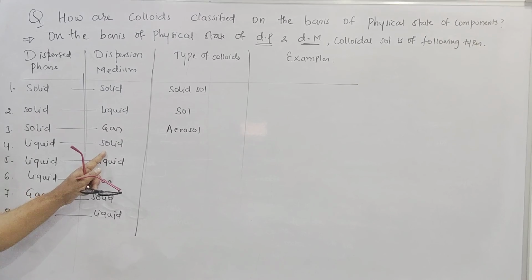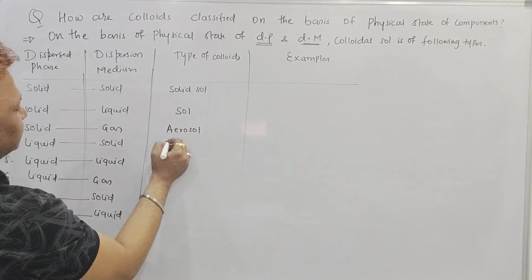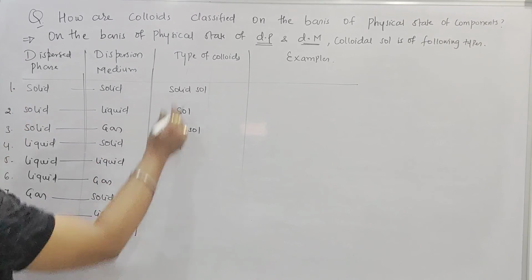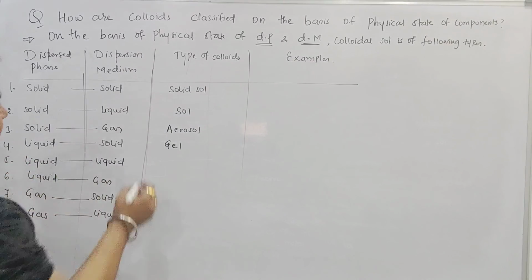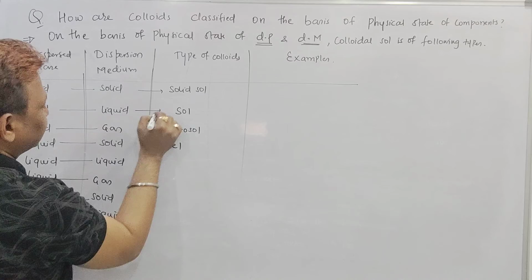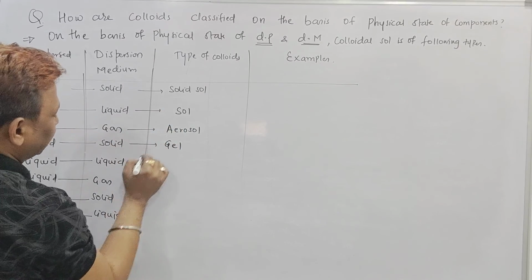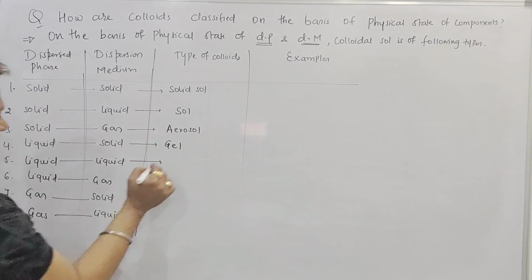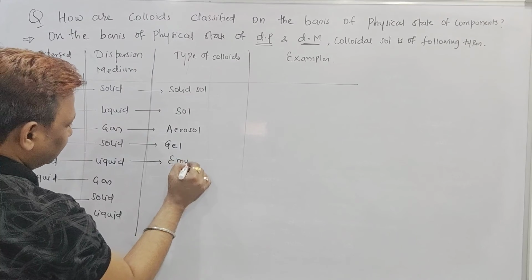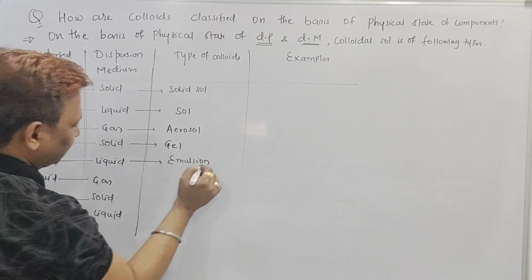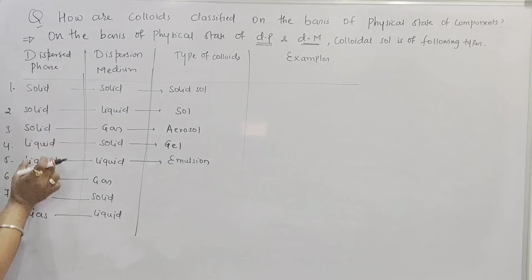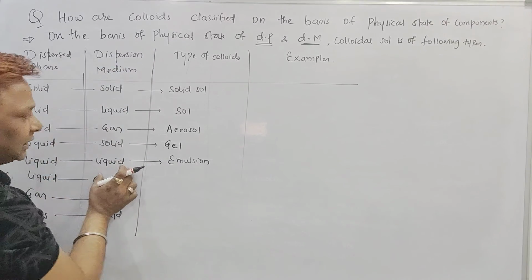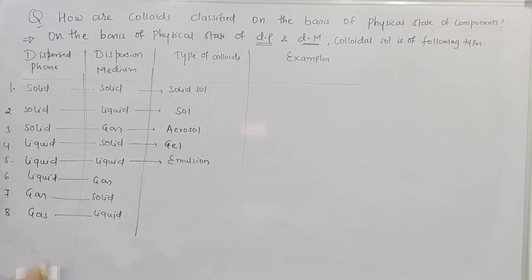Liquid to solid, right? The type of the colloid is called a gel. I am writing there: solid sol, then sol, then aerosol, then gel. But liquid to liquid is called an emulsion. Means what is emulsion? Do you know? Dispersed phase is in the liquid state, dispersion medium also in the liquid state, are called an emulsion. But liquid to gas, it will be called a what?